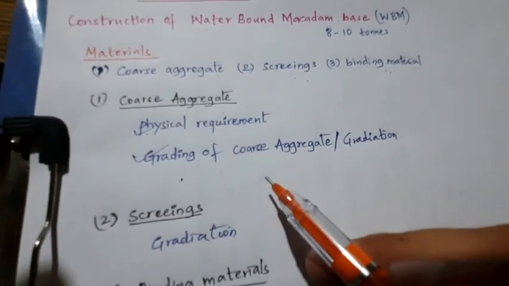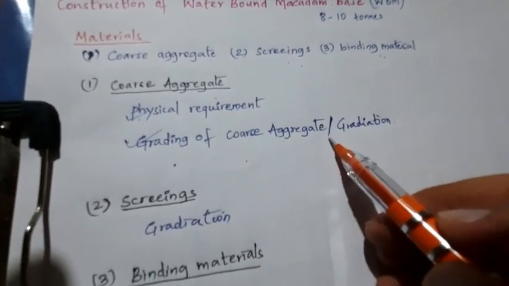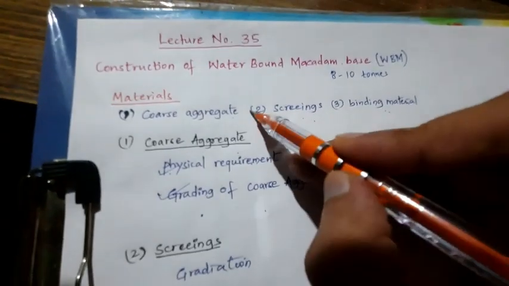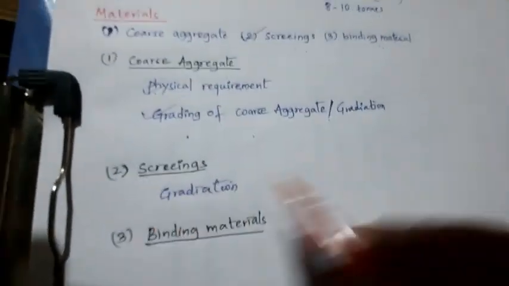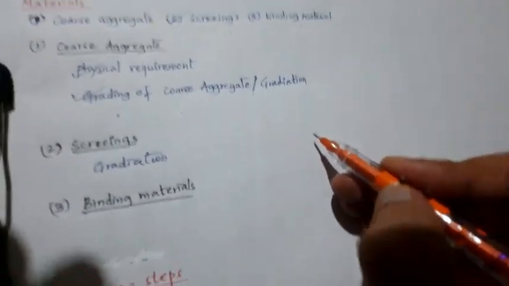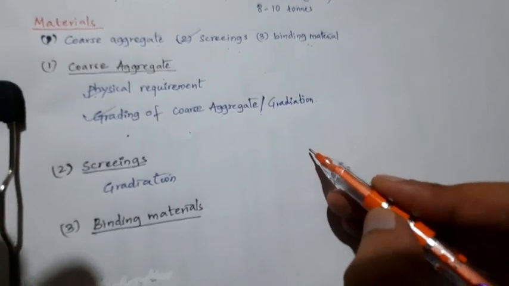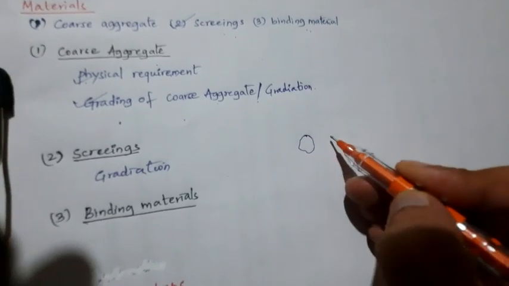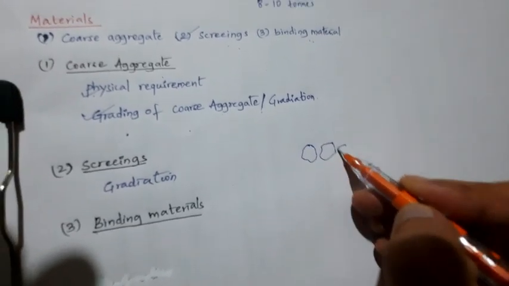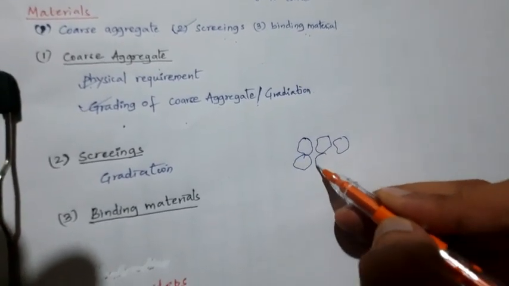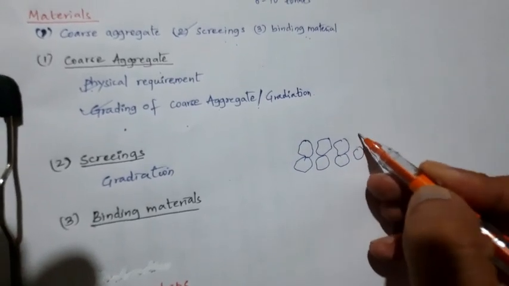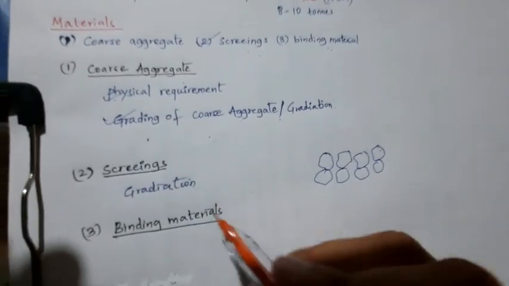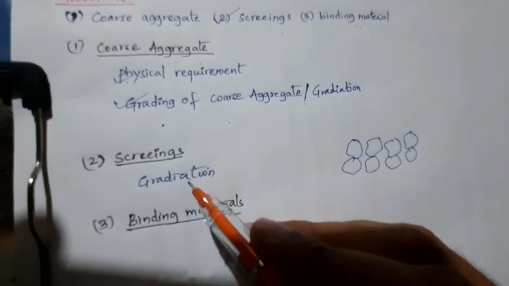So that is all about the gradation or the grading of the aggregate. So next we require screening. For example, if I talk about grade 1, if I am using any of the grade 1 grading for the construction, these are going to be my aggregate with some interlocking. On that, next I am going to use a screening.